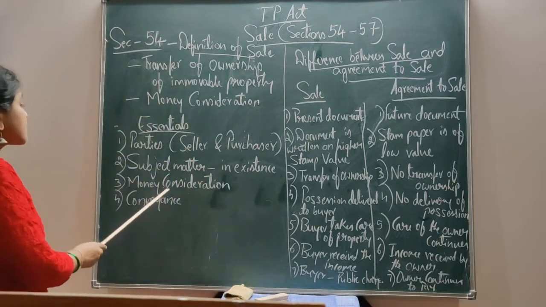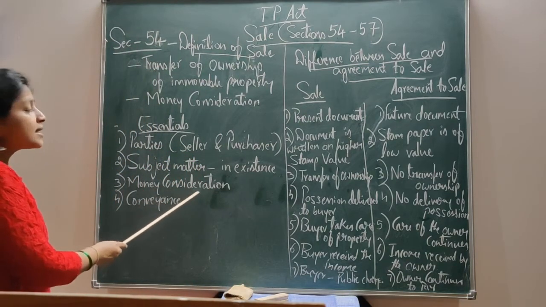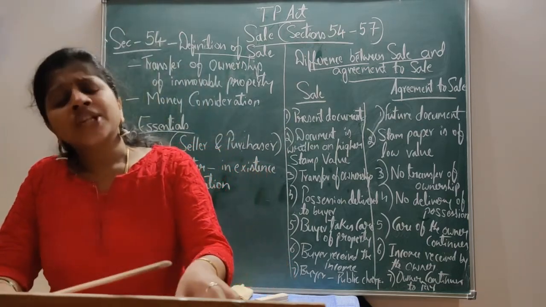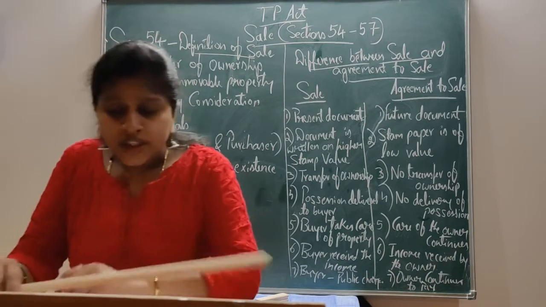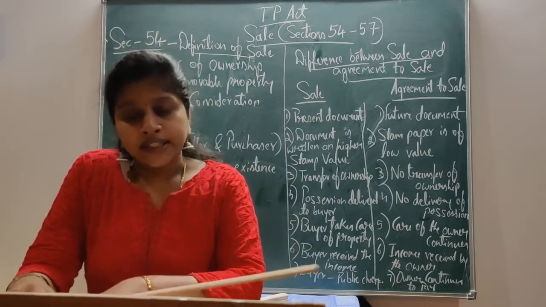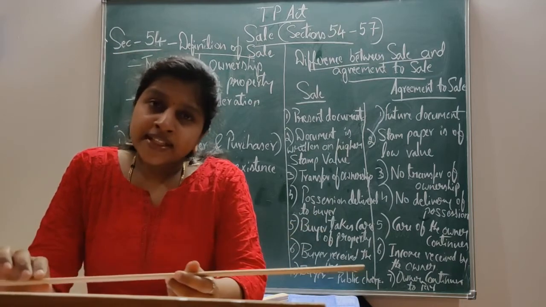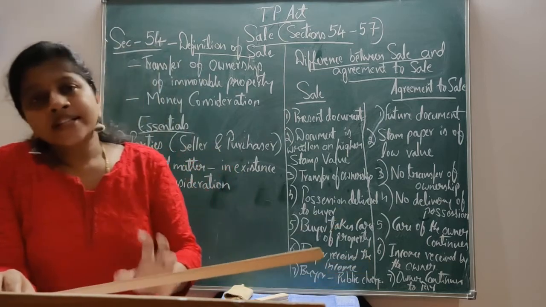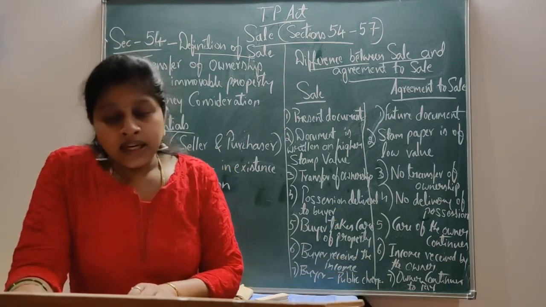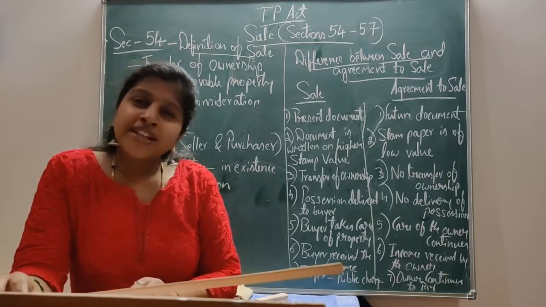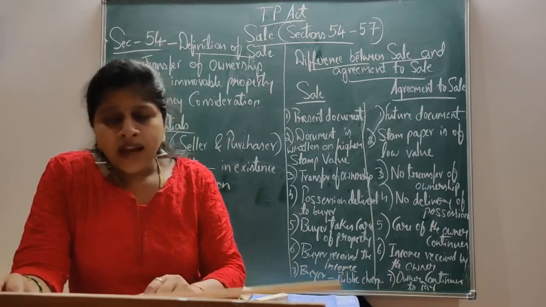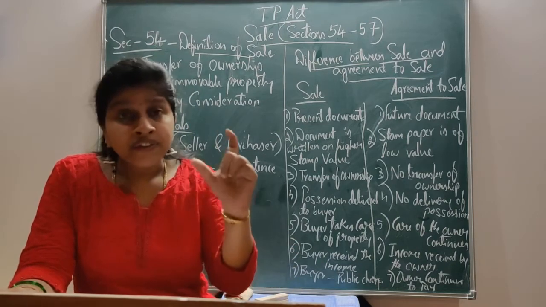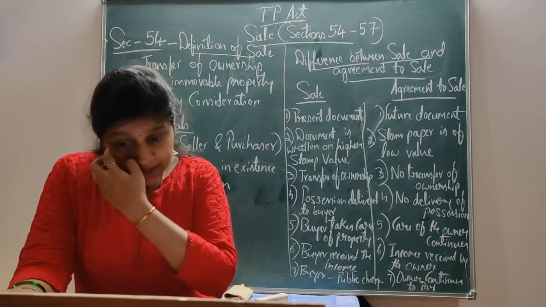Next, the third essential under the sale is money consideration. Money consideration is an essential element in the transfer by way of sale. The price must be fixed or referred to in the sale deed. Payment is not necessary for completion of the sale, but its reference is necessary. Payment may be made at present or in future, but the reference to the payment is necessary.